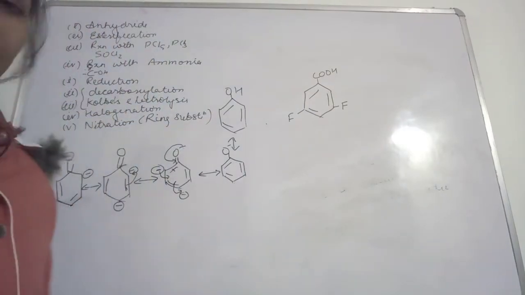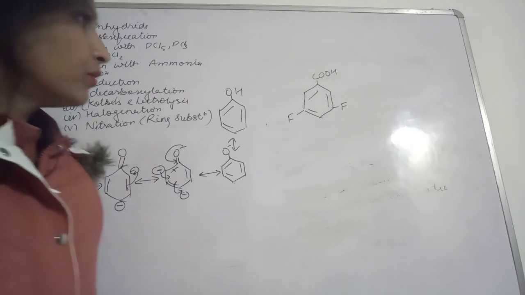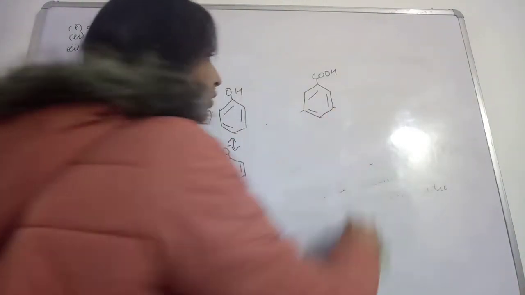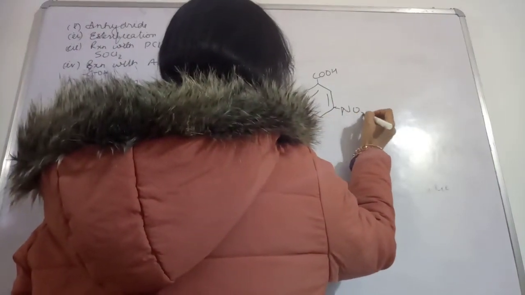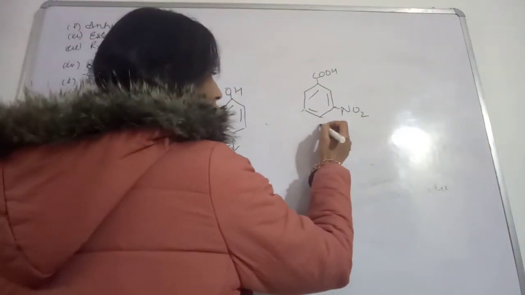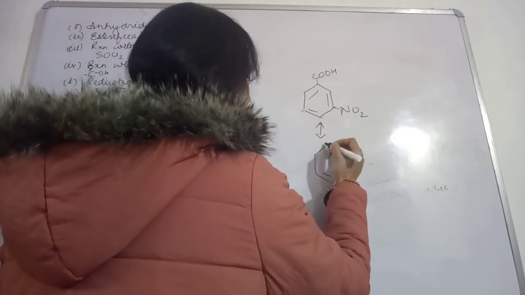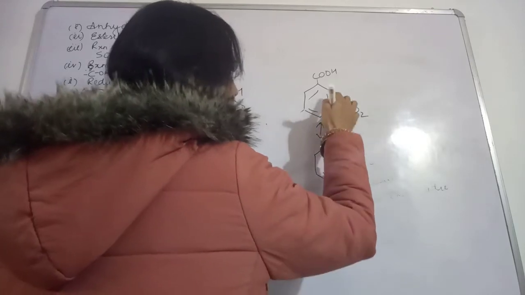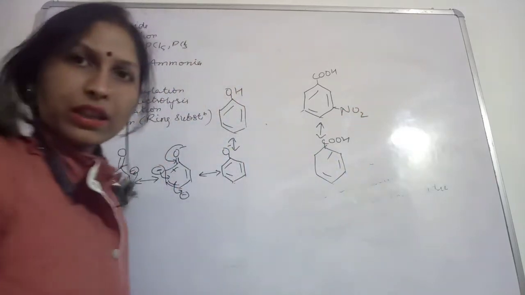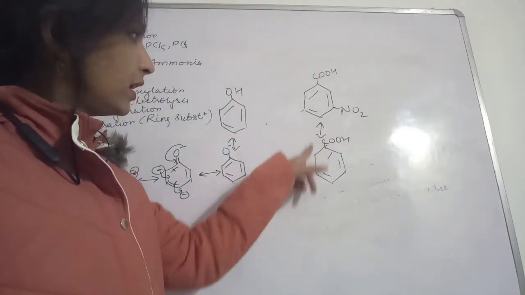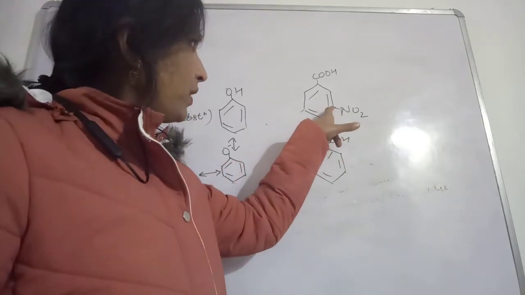If your compound is this, or you can say a nitro group is present on benzoic acid, and you are asked to compare benzoic acid and 2-nitrobenzoic acid, which one will be more acidic? In this case, the electron withdrawing group is attached here.